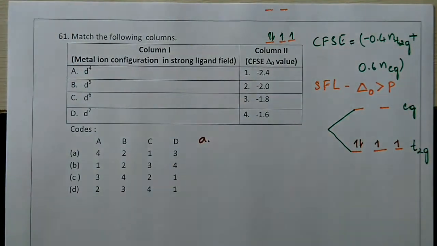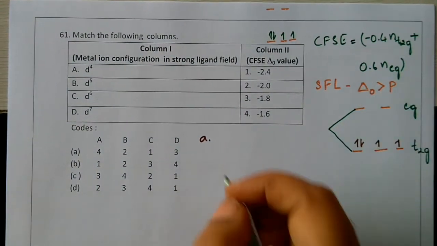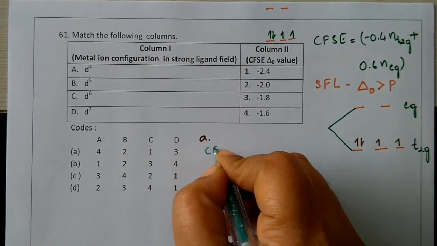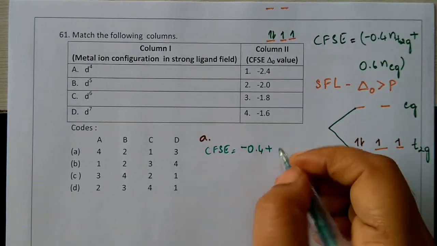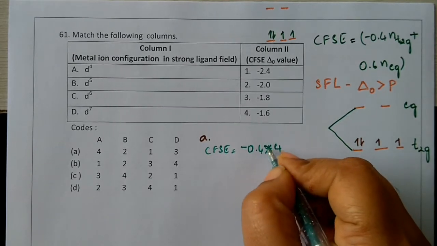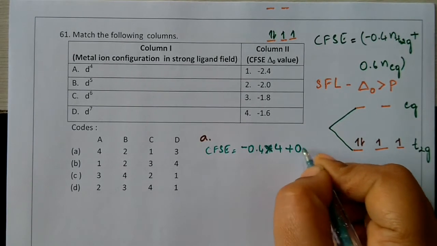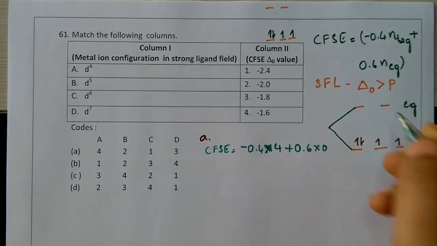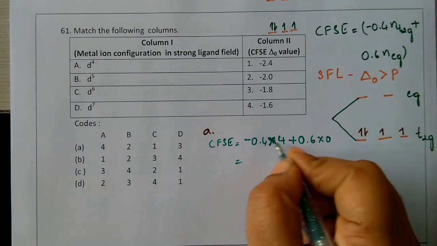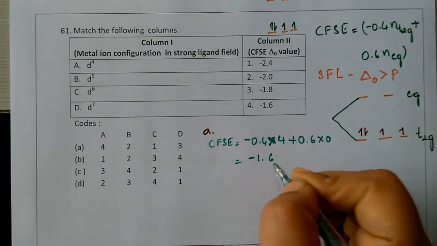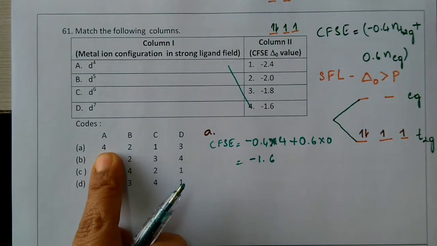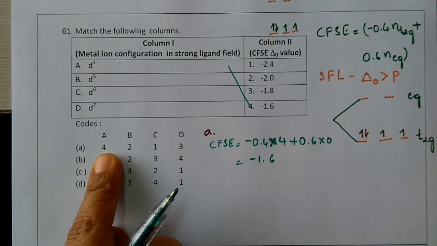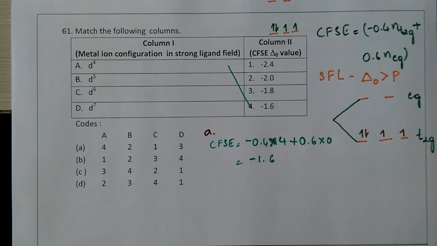That means we have a formula, we will substitute. So CFSE is equal to minus 0.4 into 4 electrons here, plus 0.6 into 0, we don't have electrons in the EG set. That means 4 fours are 16, it is minus 1.6. So A will be for D4. Only one option we have, so option A is the correct answer. But still we'll move on to the next one.